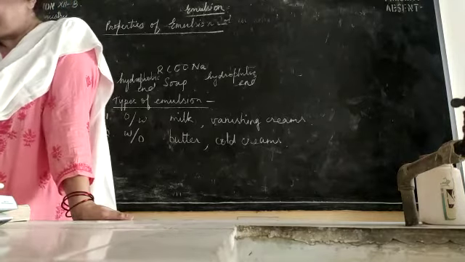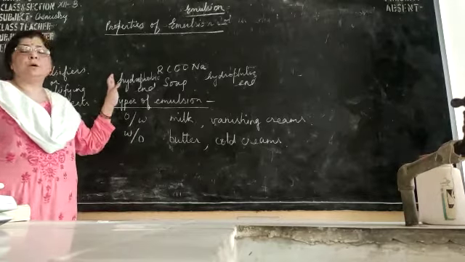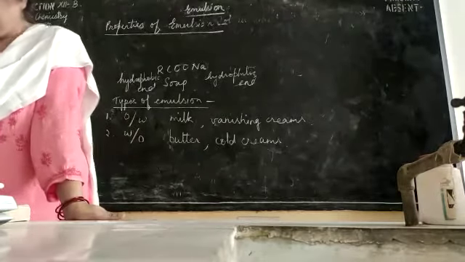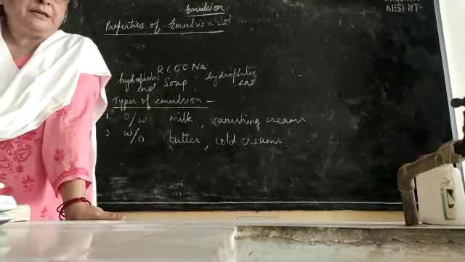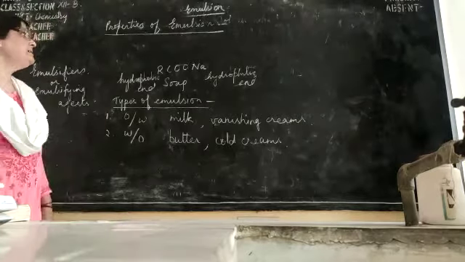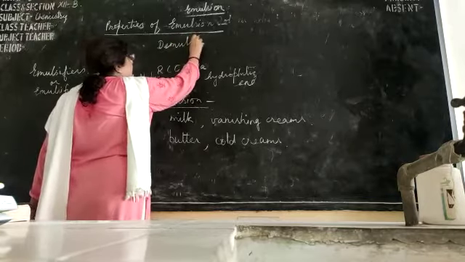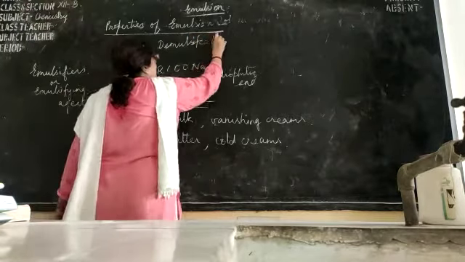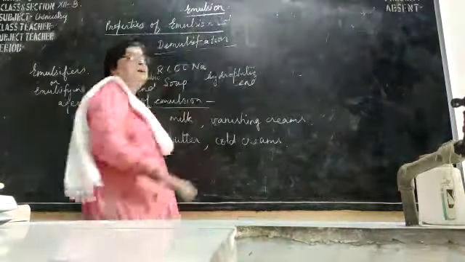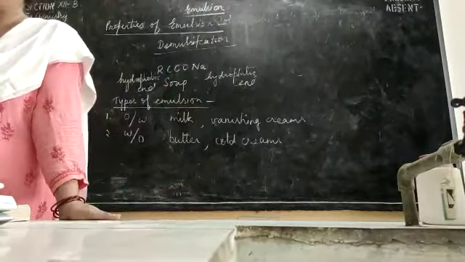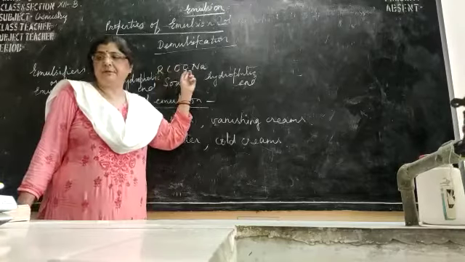Now the process of separation of the two liquids in an emulsion is known as demulsification. Preparation of emulsion is known as emulsification, and separation of the two liquids is known as demulsification.